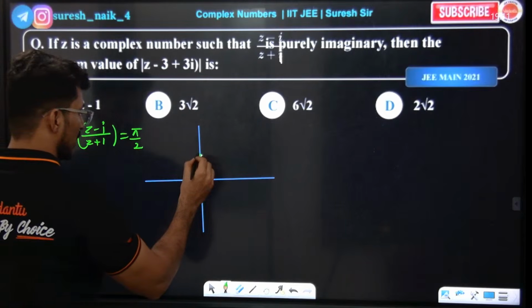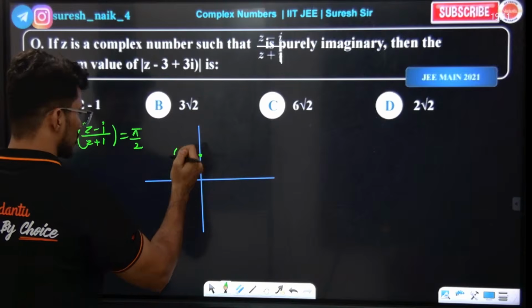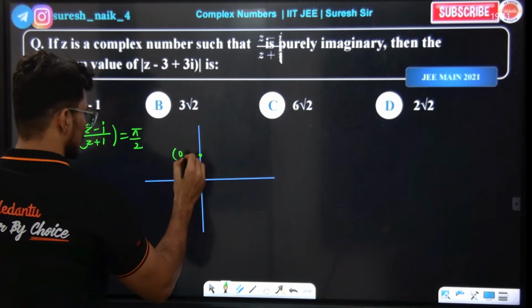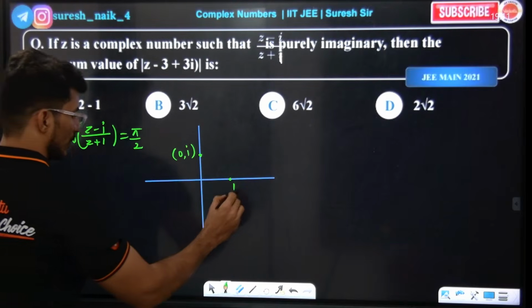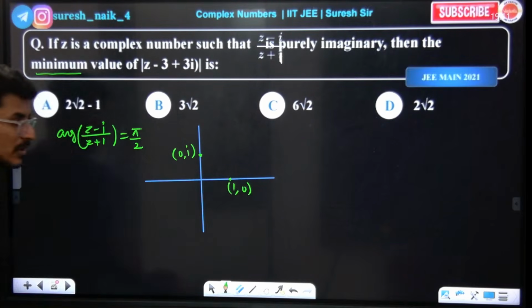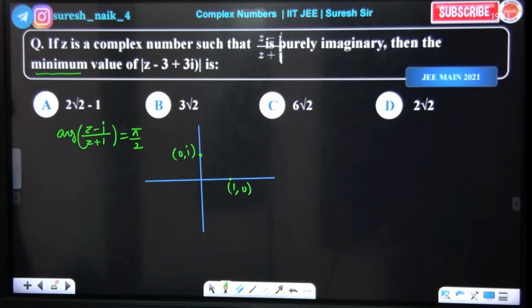So i comma 0, right? This one is 1 comma 0. Correct? Sorry, 0 comma i. This one is 1 comma 0. Correct or not? 1 comma 0. Okay, so now I have one doubt here.